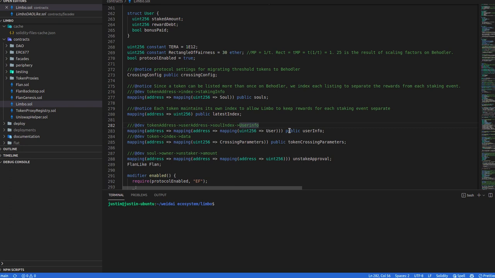What else have we got? This token crossing parameters. So for every token listed on Limbo, we have crossing parameters about the threshold and that sort of thing.